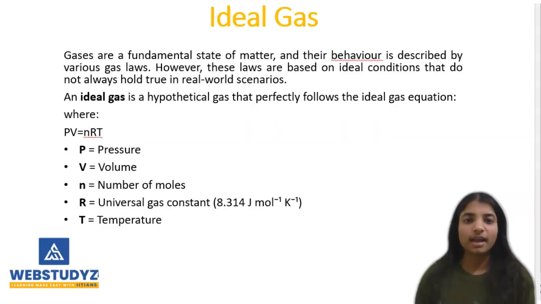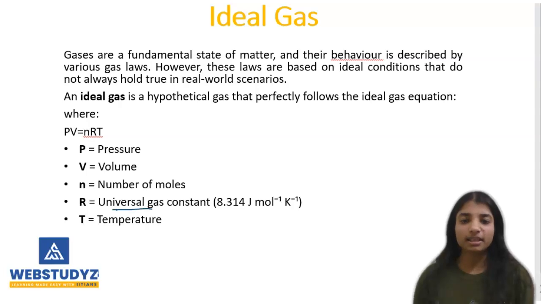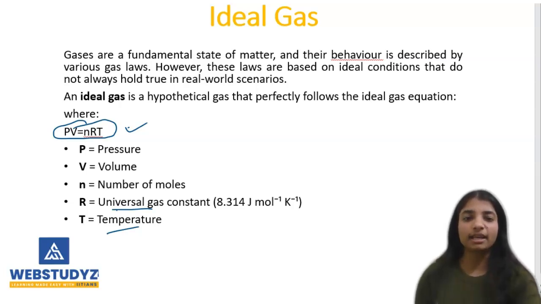Basically, an ideal gas is a hypothetical gas, but it perfectly follows the ideal gas equation. The ideal gas equation is PV = nRT, where P represents the pressure, V represents the volume, n represents the number of moles, R represents the universal gas constant and T represents the temperature. While studying the ideal gas, the equation PV = nRT is very important.